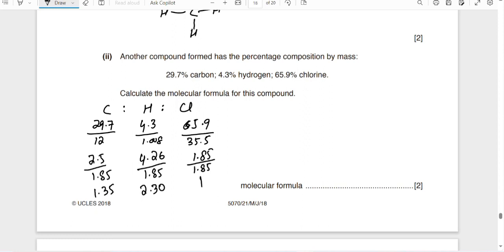Now you have to multiply with a suitable digit to make them whole numbers. You know 0.33 is 1/3 of 1. So if you multiply all of these by 3, carbon will be 4, hydrogen will become 7, and chlorine 3 ones are 3. So simply you can say C4H7Cl3. This is the molecular formula.